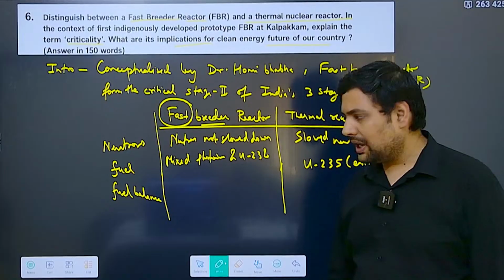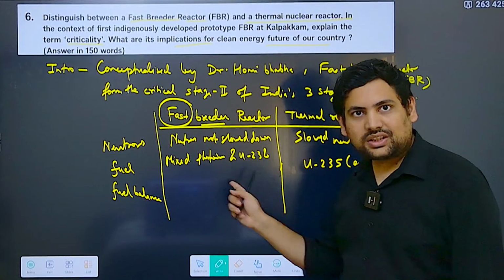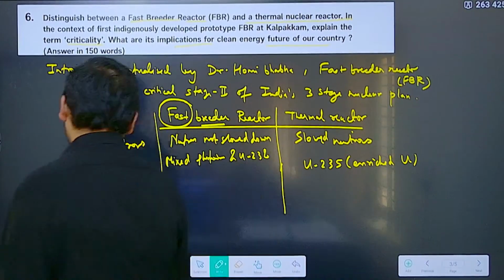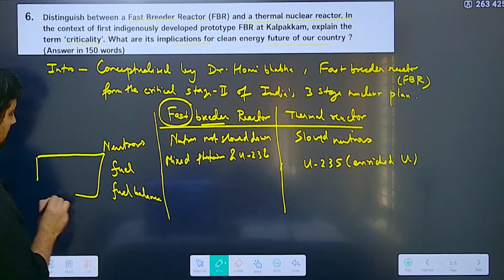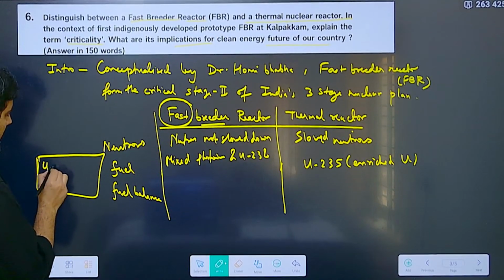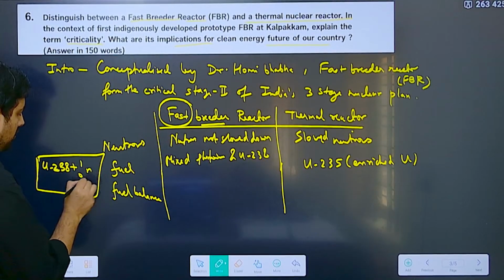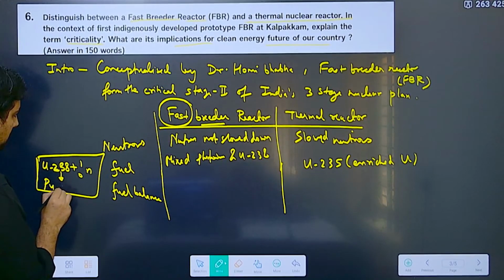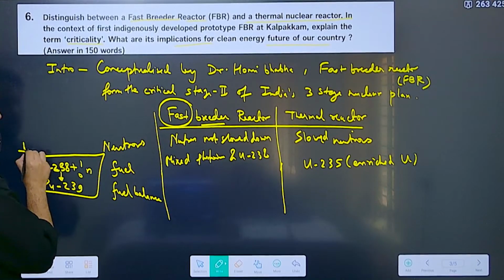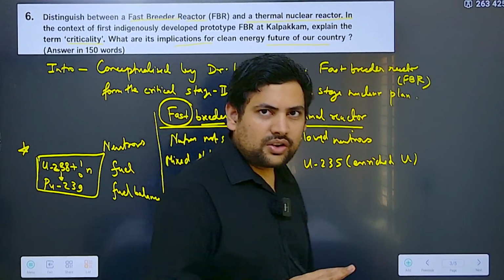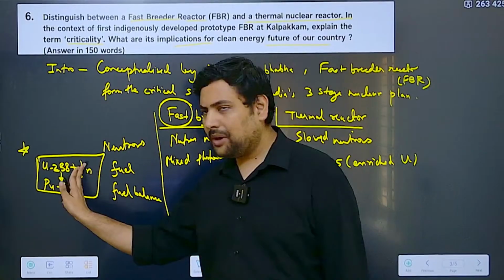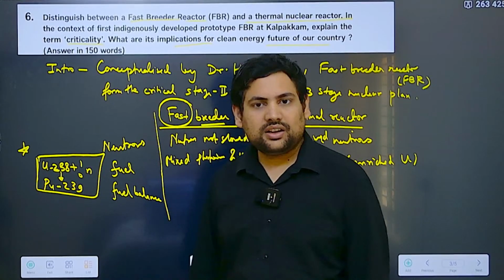There is a constant reaction that goes something like this. You can mention the reaction on the side if you want: uranium-238 plus 1 neutron leads to formation of plutonium-239. I am adding 1 neutron and it becomes plutonium-239.